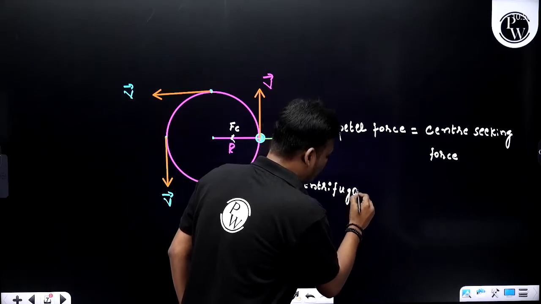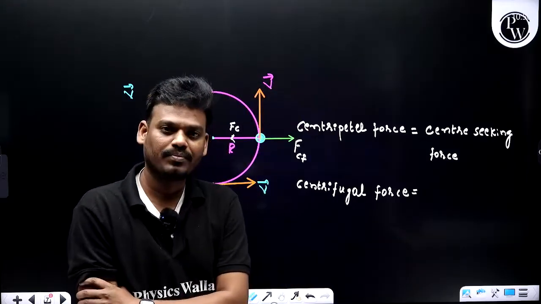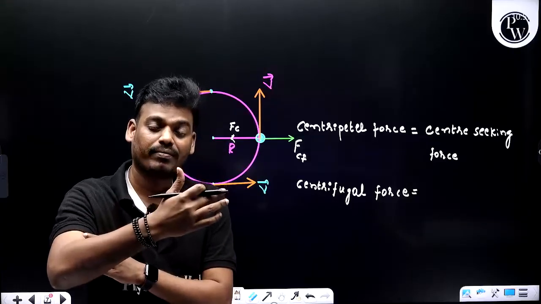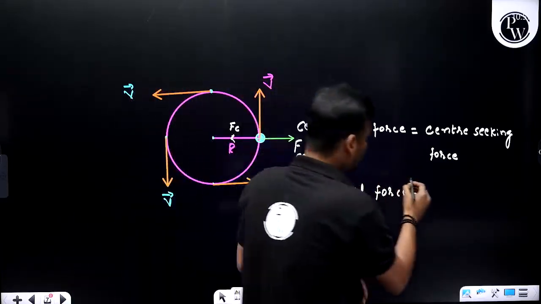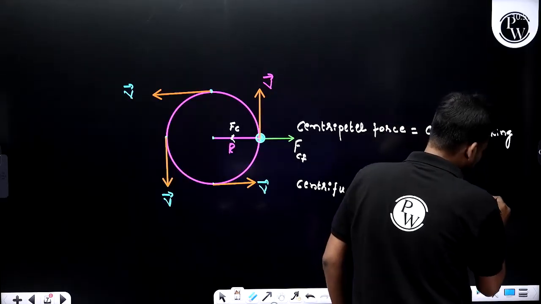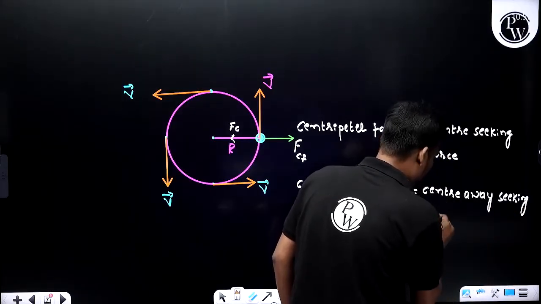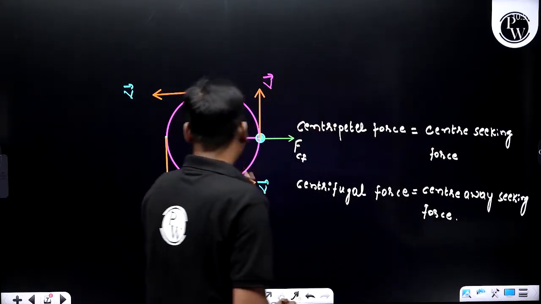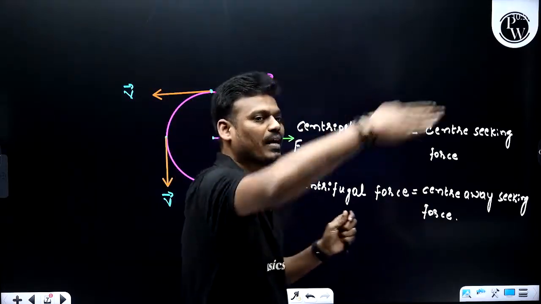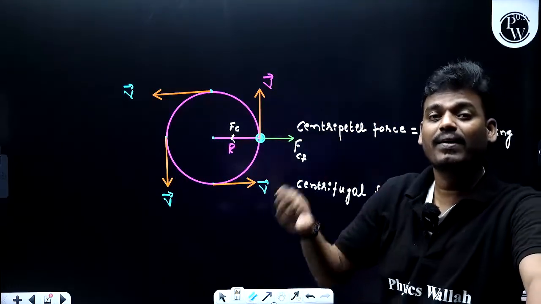Centrifugal force. Okay, centrifugal force means the force seeking away, or the force acting away from the center of the circle. Center away seeking force. That means if there is no centripetal force, the particle would have moved in a straight path. It is always moving away from the center of the circular path. So that is the reason we call it a centrifugal force.